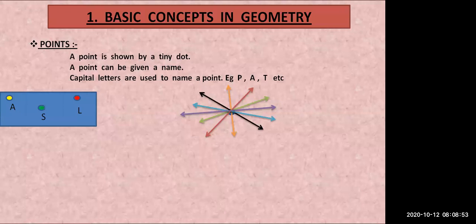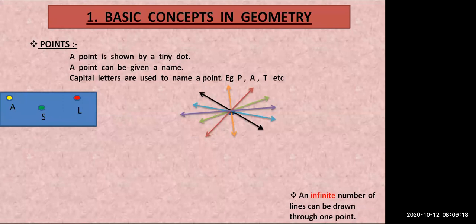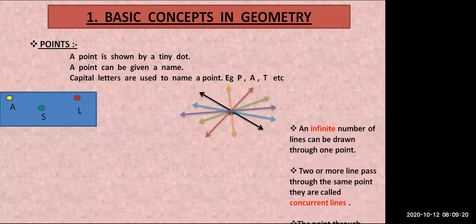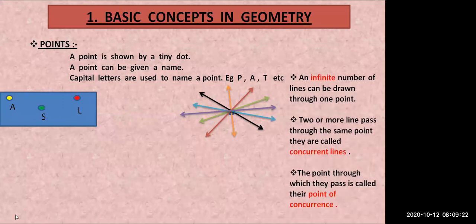Many lines can be drawn. So can any one of you tell me exactly how many lines we can draw passing through one single point? Anyone? We can draw as many as we want. Very good. And n number of lines can be drawn from a point. So we can say infinite number of lines.